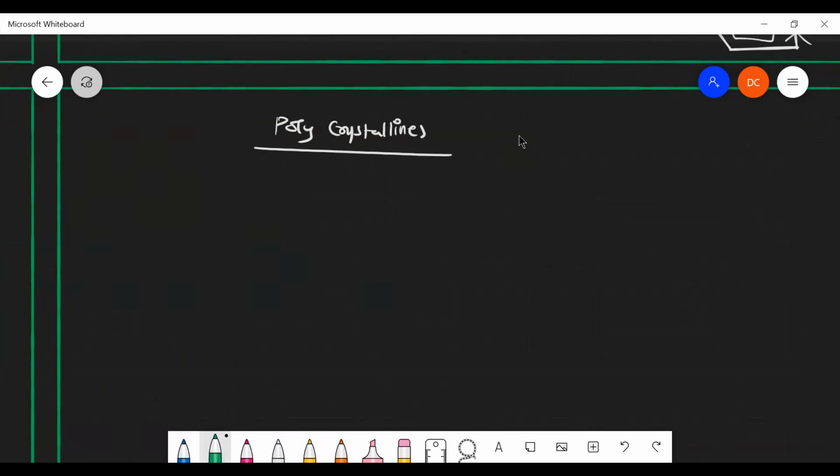Polycrystalline. So generally, crystals are not always purely crystalline and purely amorphous.